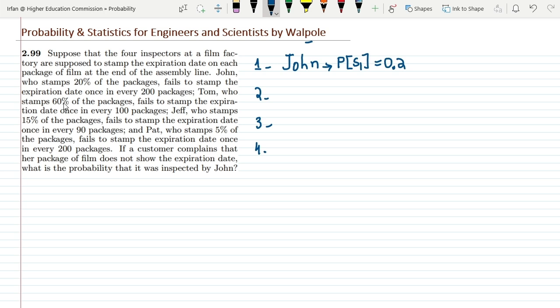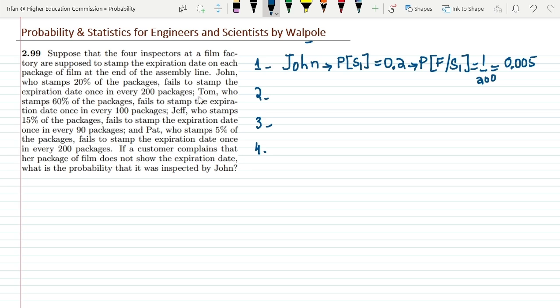He fails to stamp the expiration date once in every 200 packages. So he has failed. So the probability of his failure in stamping the expiration date, given that he has stamped, is how much? That would be 1 over 200. Let me calculate it. So it would be 0.005. This is the conditional probability which has been given here.